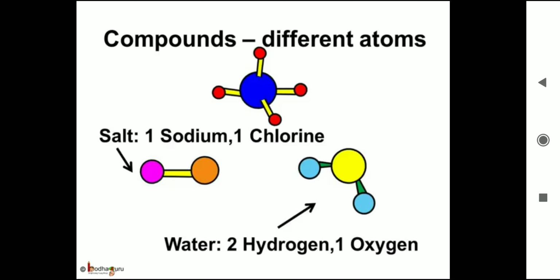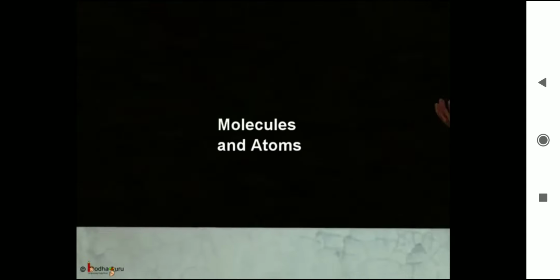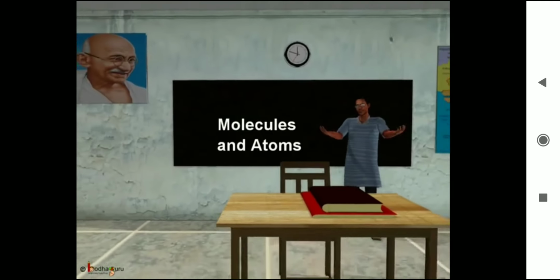Molecules which are made up of different kind of atoms are called compounds. Water, carbon dioxide, sugar, salt, petrol, etc. are example of compounds. This is all for today.